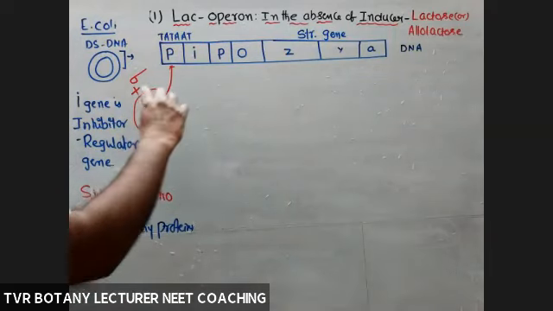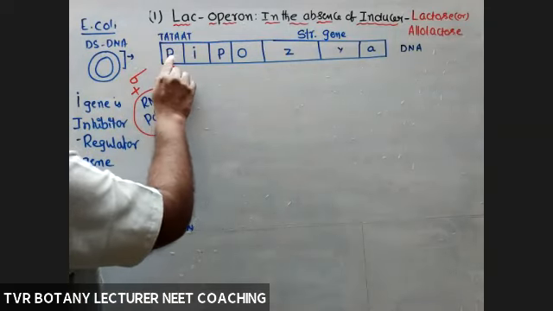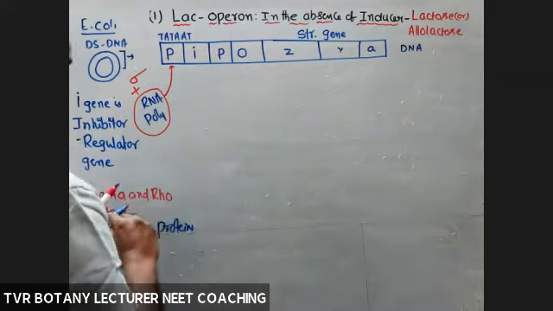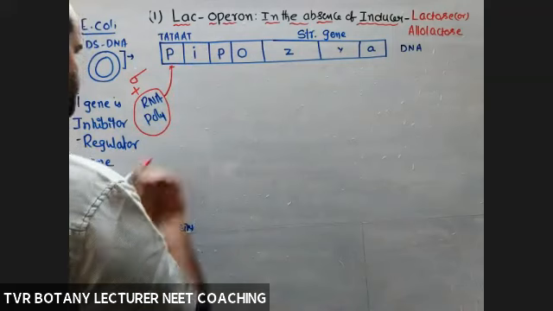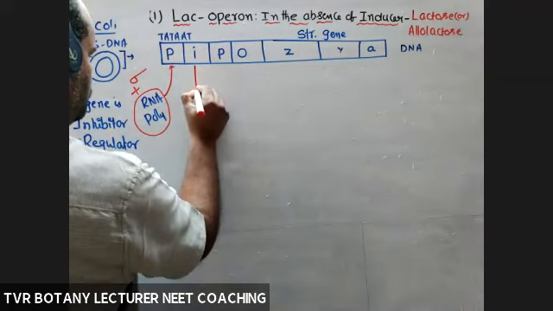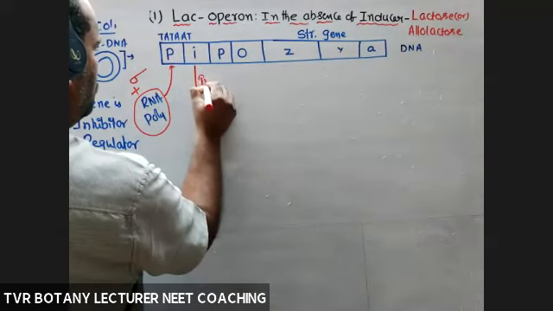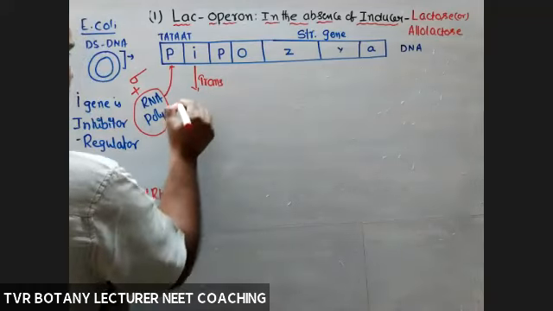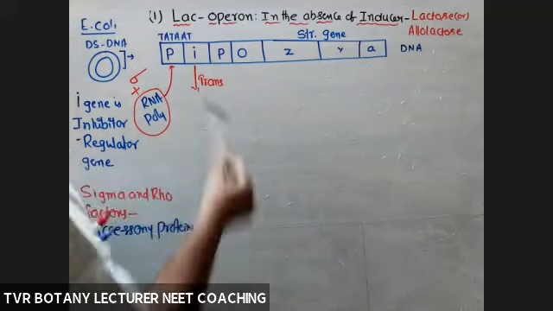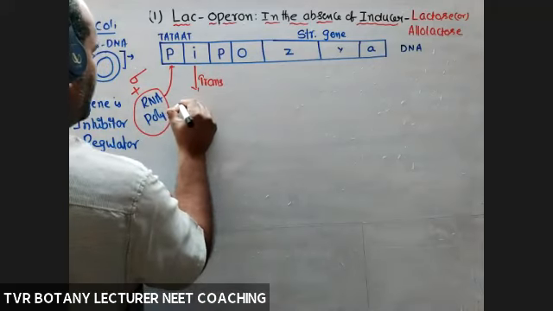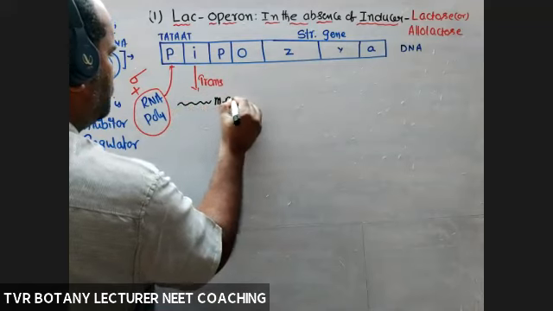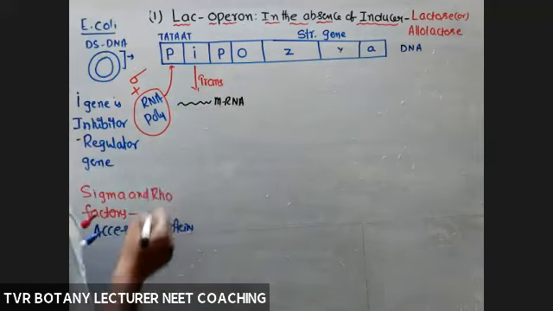Okay, so once RNA polymerase is bound to an identified promoter, now it is able to cause transcription, and the synthesis of an RNA molecule, here I'm taking mRNA.